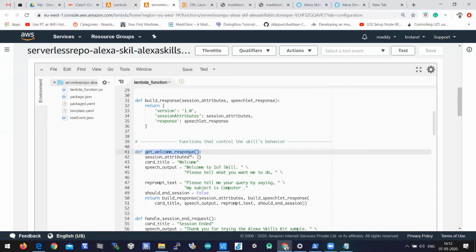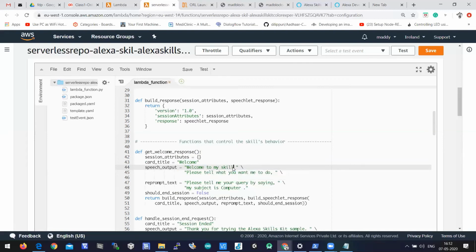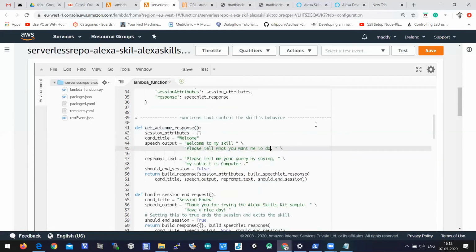Here the card title is welcome, and for speech output you can write whatever you want, for example, welcome to my skill, please tell me what you want me to do. In get welcome response, what should be the speech output that Alexa should pronounce? What should it say when you invoke your skill?